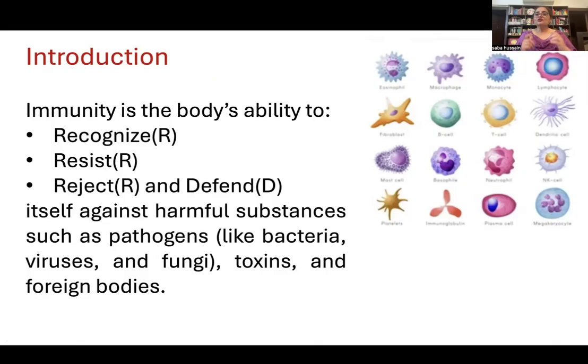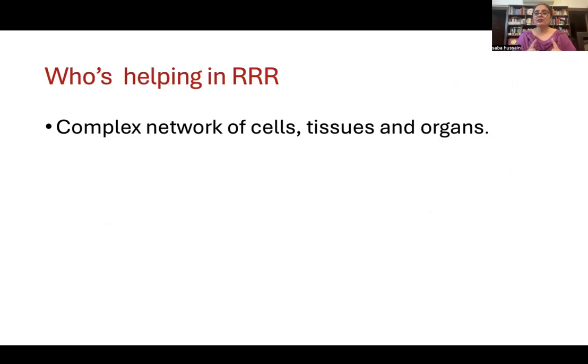So immunity is there to help the body recognize all the foreign elements that can damage the body. Our body knows what is self. How it knows what is self is another topic of discussion. In immunity, what we are discussing is the individual body's ability to recognize, resist, reject, and defend itself from foreign organisms, pathogens, or toxins.